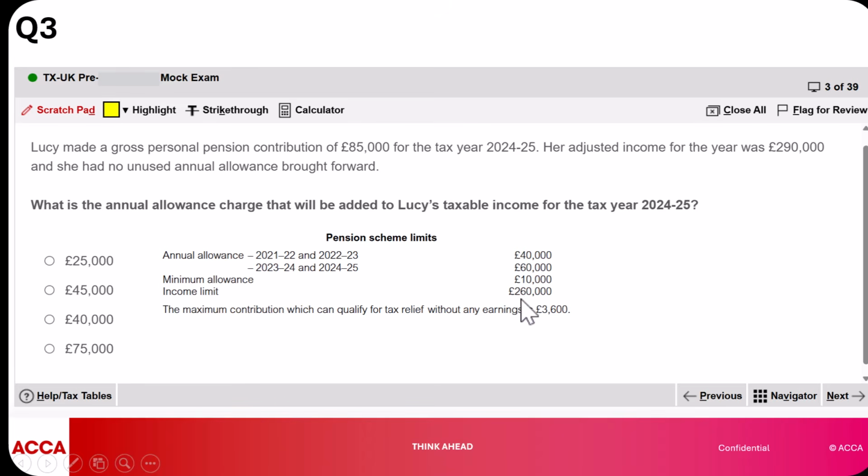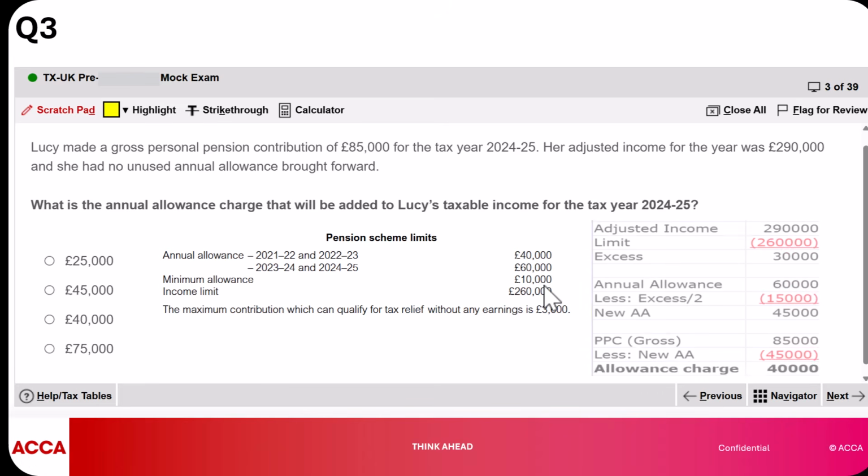But there's an income limit, and this income limit occurs when your adjusted income is greater than 260,000. Now, in our case, our adjusted income is 290,000. So we've exceeded this limit. Now, what does that necessarily mean? It simply means that we now need to reduce our annual allowance. How do we do that?